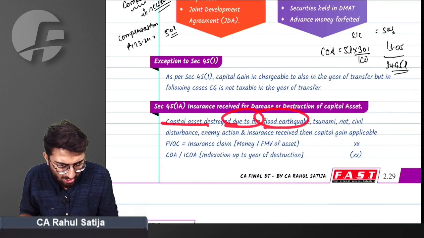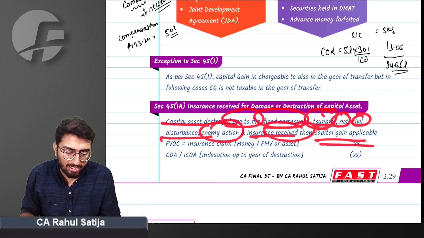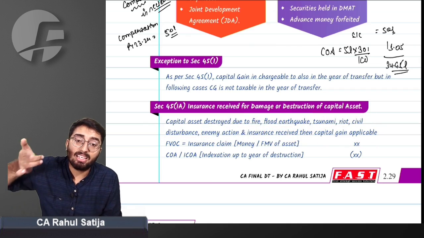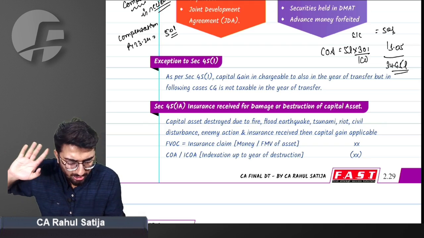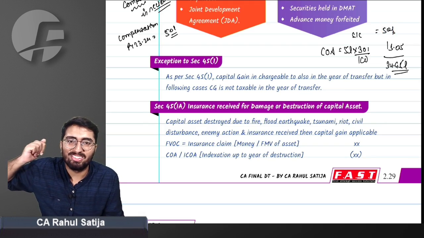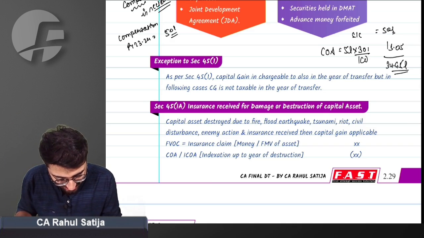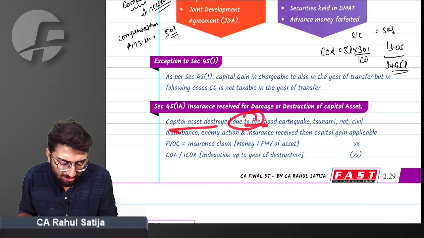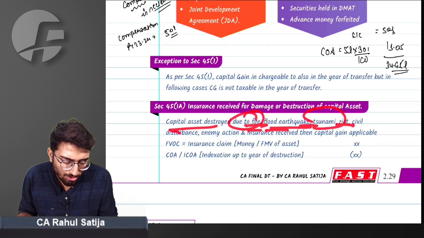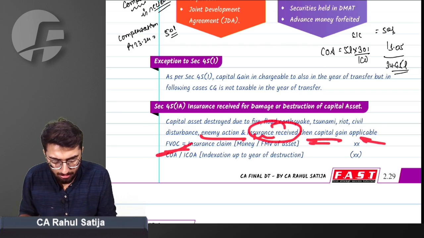So just have a look. Capital asset destroyed due to fire, flood, earthquake, tsunami, riot, civil disturbance, or enemy action, and insurance received, then capital gain is applicable. Only when insurance is received is capital gain applicable. What if insurance is never received? No capital gain. It will be assumed that the sales consideration for the house is zero. You will be having a capital loss.